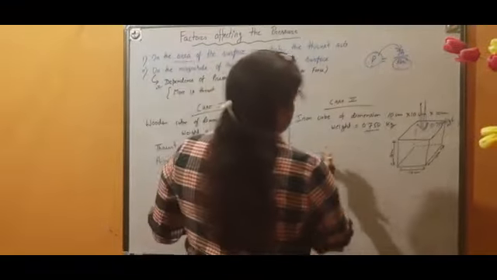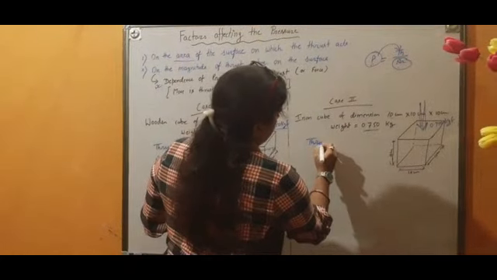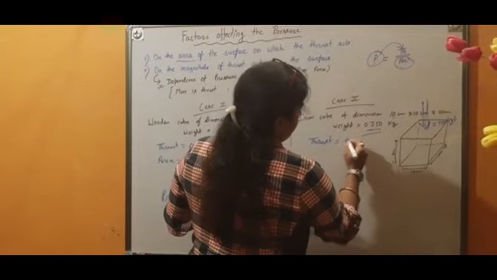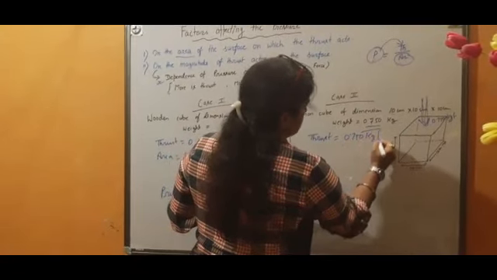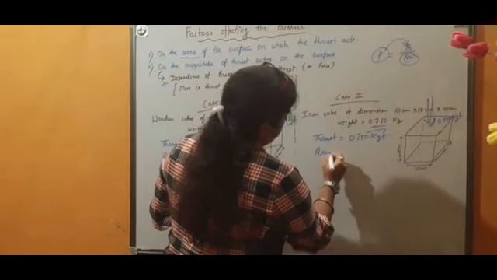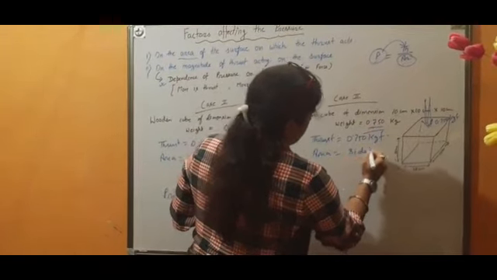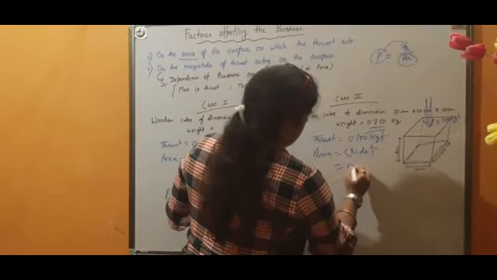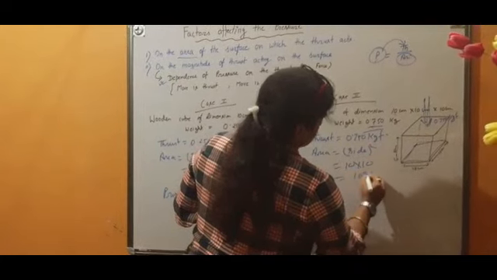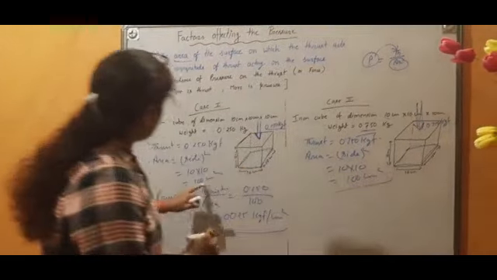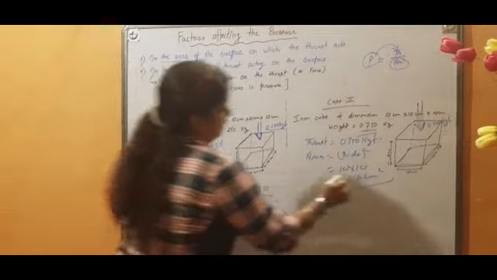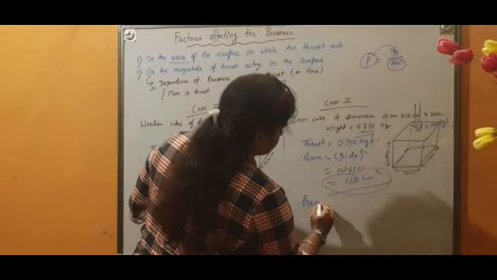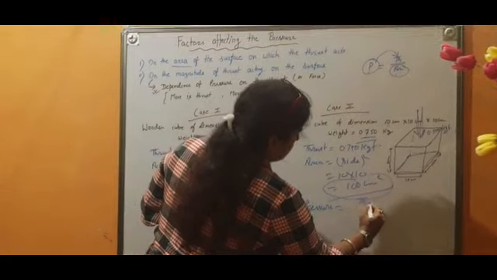Now here we will see what is the thrust, that is equal to the weight of the body, that is 0.750 kgf. And what is the area? Area is side square because here also the base is square shaped. So 10 into 10, that is 100 centimeters square. See what I did, in both the cases I have taken identical cubes, that's why the area is equal. Now what is the pressure here? In this case, pressure is equal to again thrust upon area.